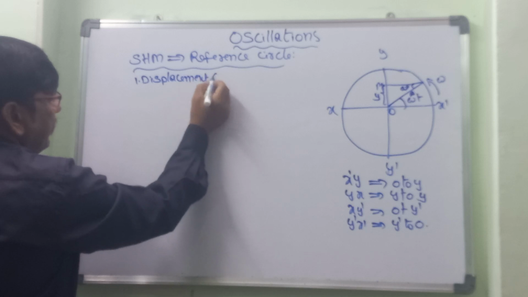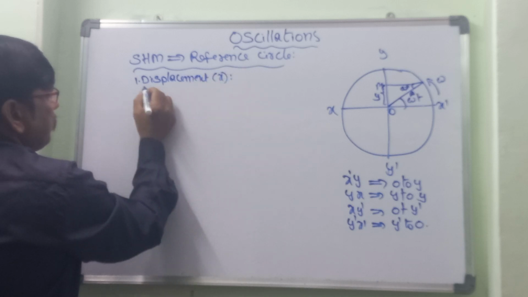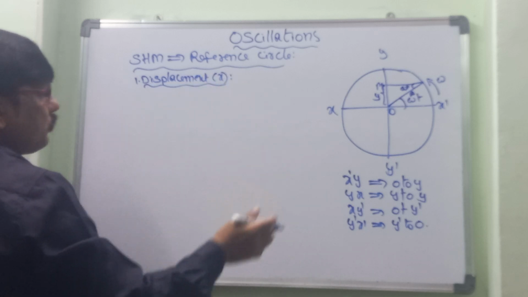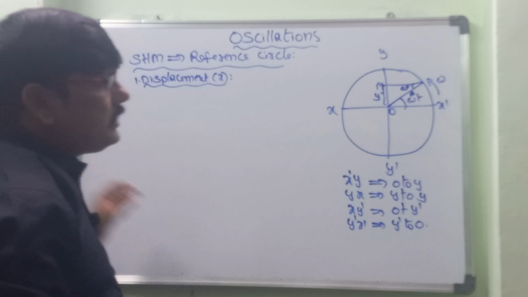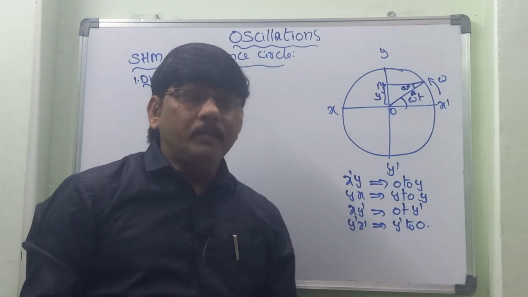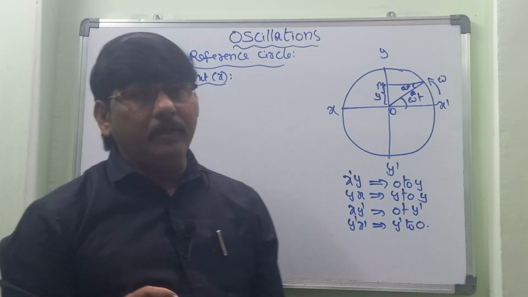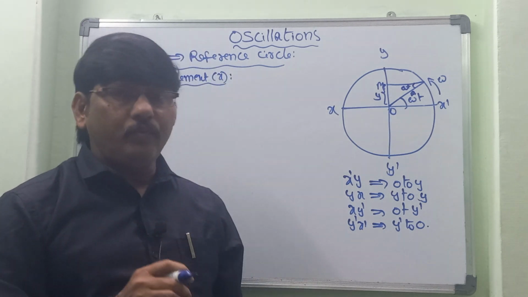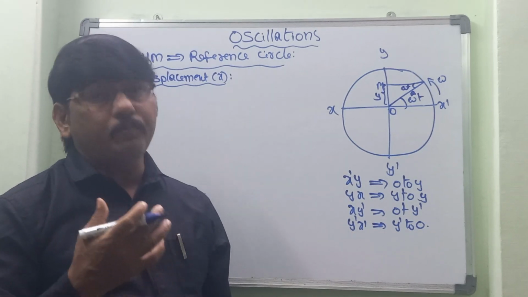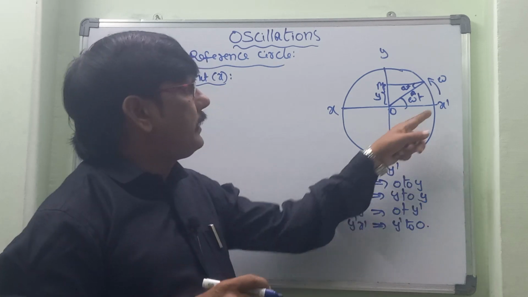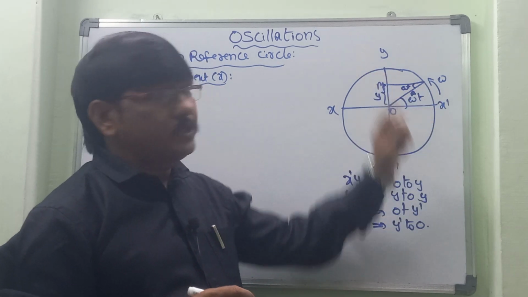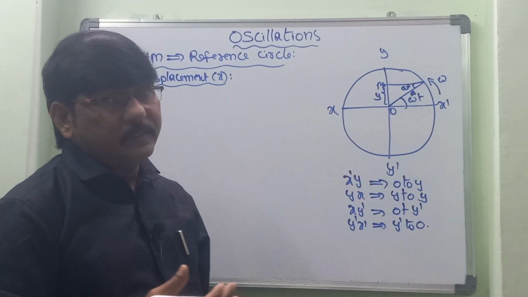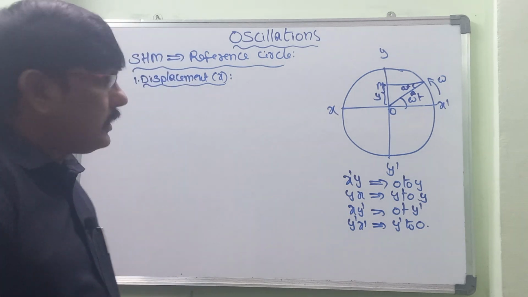We can express displacement as x, sometimes even y, no problem. What is meant by displacement? It is the motion of the particle in SHM from the mean position to any particular position. The particle starts from here and travels towards here, and that we call displacement.